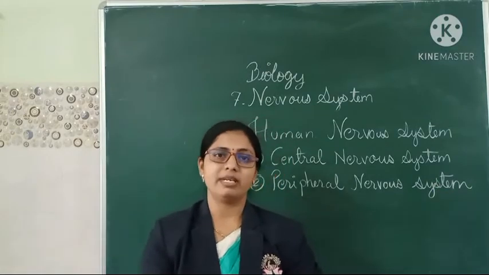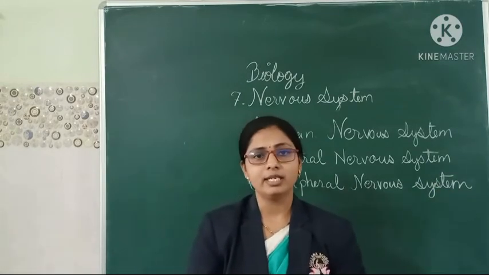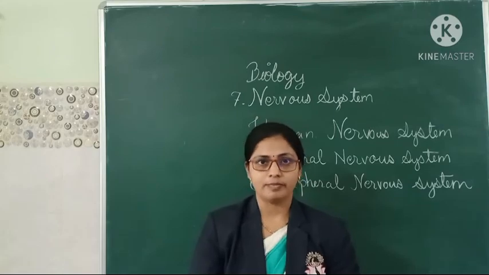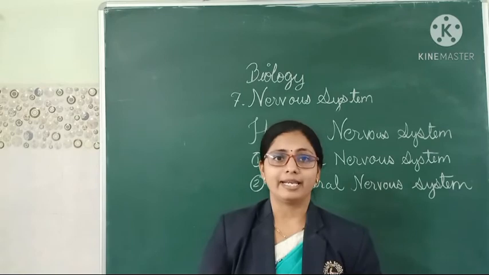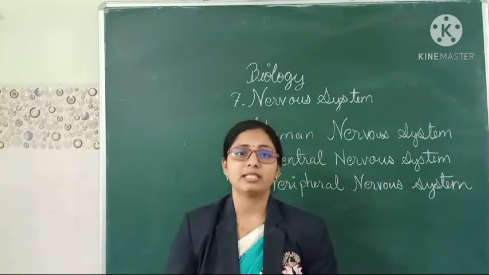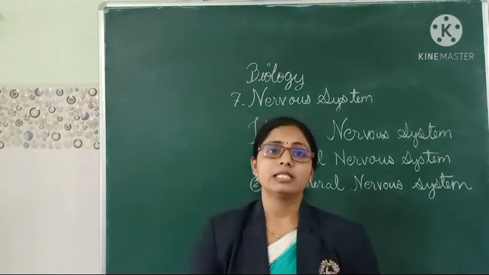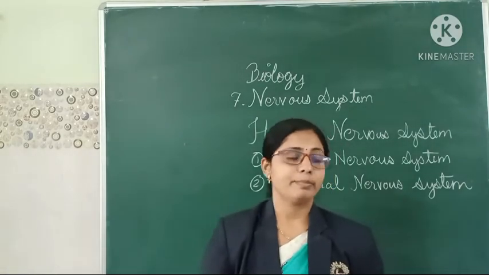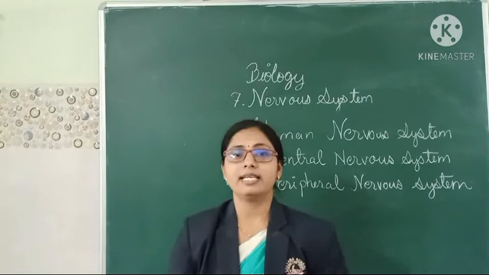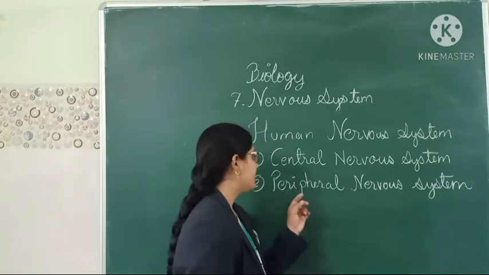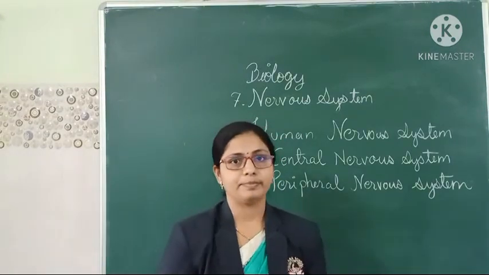The central nervous system is mainly related to the brain as well as the spinal cord, where the brain is well protected by the skull and the spinal cord is protected by the vertebrae. So this is about the central nervous system.